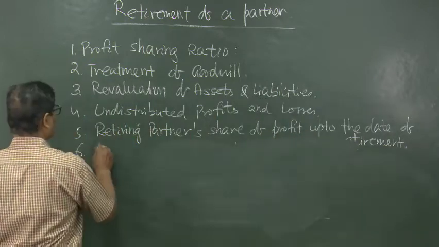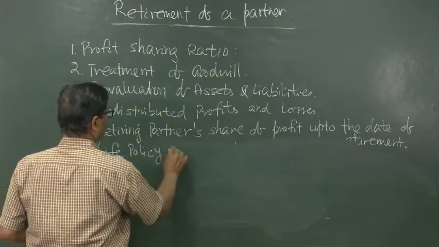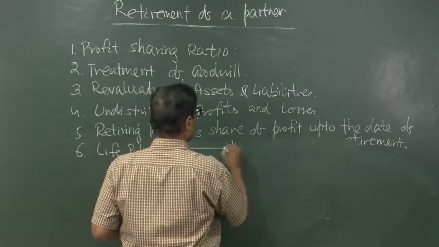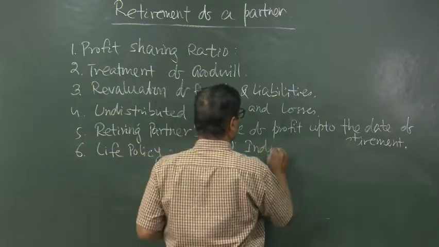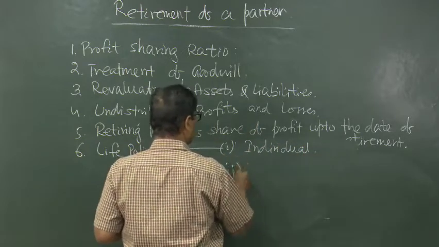Number 6 is life policy. Life policy may be individual life policy or joint life policy.